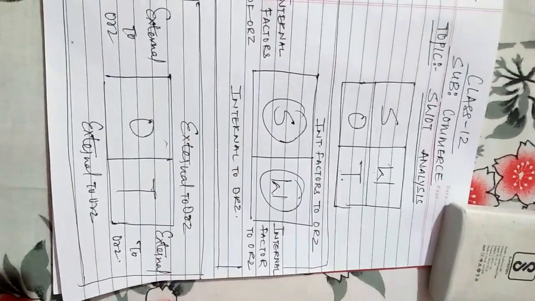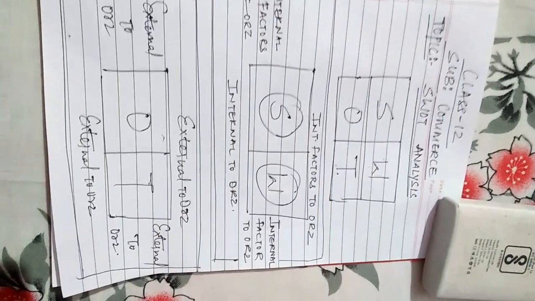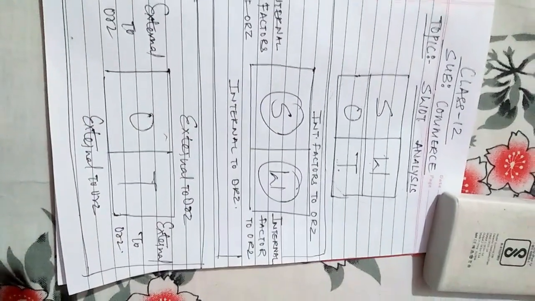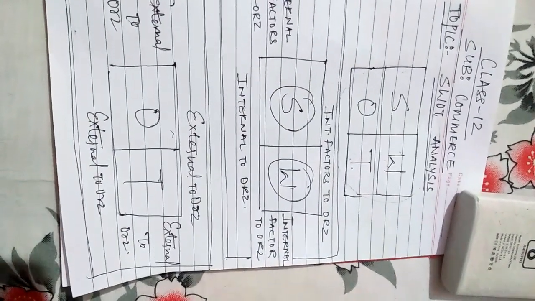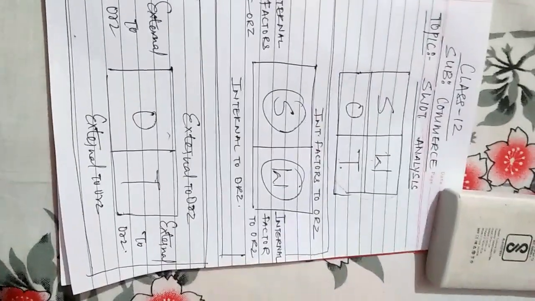In front of any business there can be many factors which are favorable as well as unfavorable. SWOT identifies the various internal and external factors that can be favorable and unfavorable.